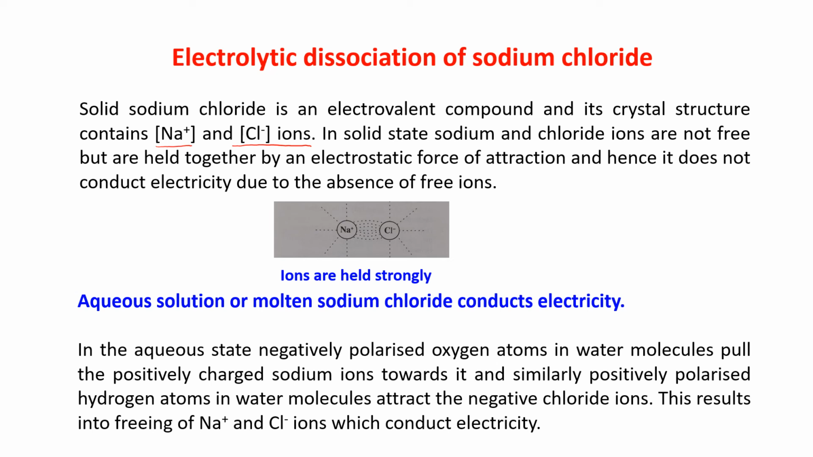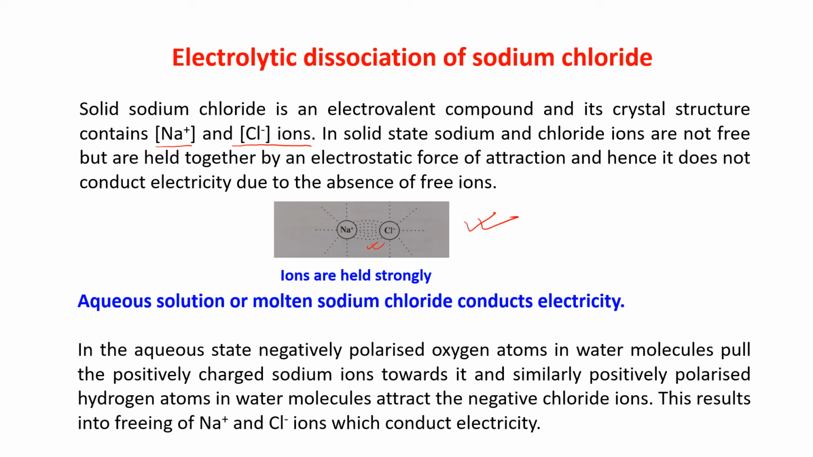These ions are not free, and that is why they do not conduct electricity also, because they don't have free ions. Okay, so just see the figure. Ions are held strongly. You can see here the ions are held strongly. Now what is happening when we are dissolving sodium chloride in water? Then it is becoming the aqueous solution of sodium chloride or molten sodium chloride.